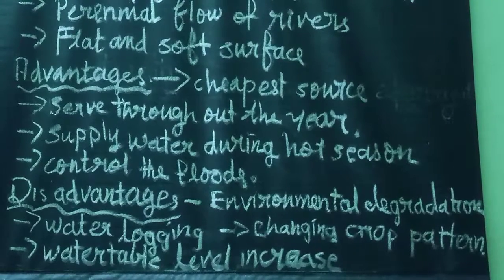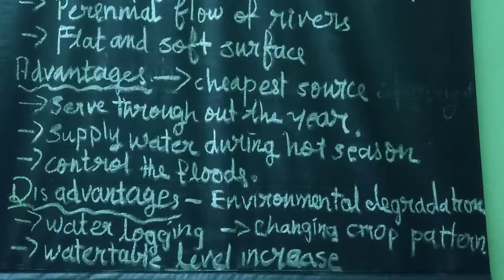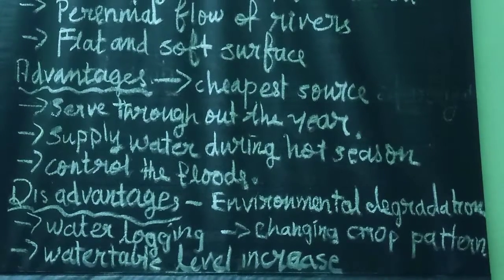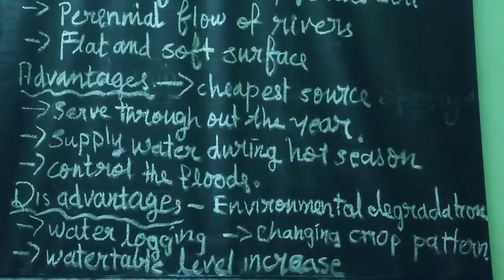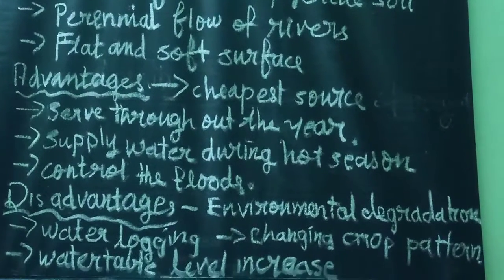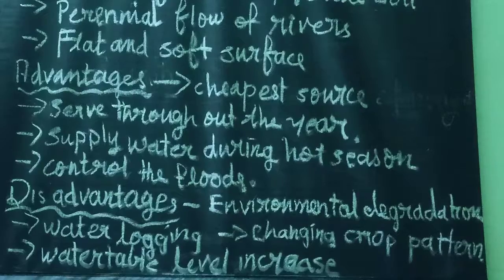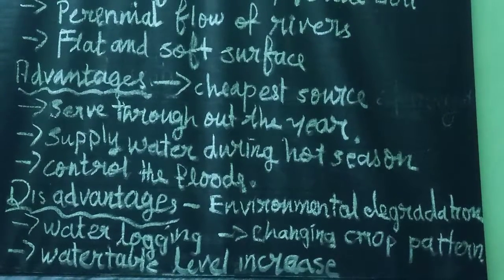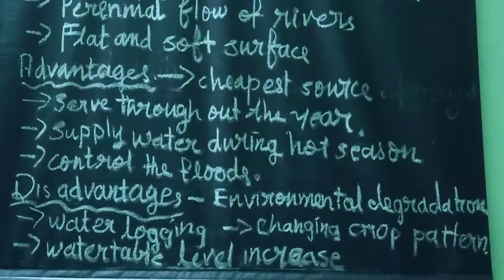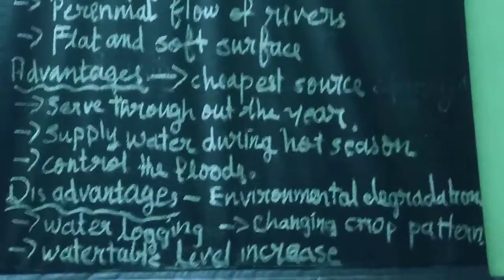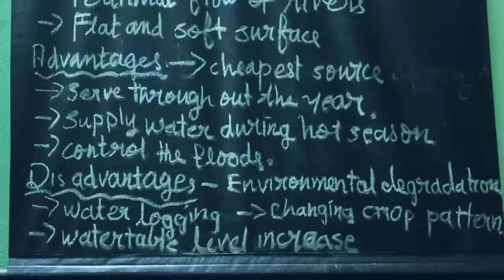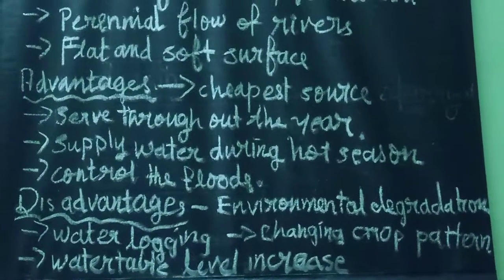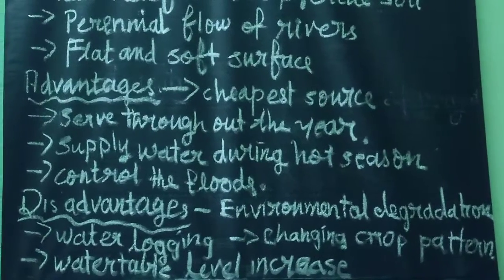Secondly, a supply of water during the off season makes the cultivation of some crops possible throughout the year. It is also the cheapest source of irrigation for the farmers. They pay very nominal charges, and apart from that, canal water can be transported from water surplus areas to water deficient areas also.